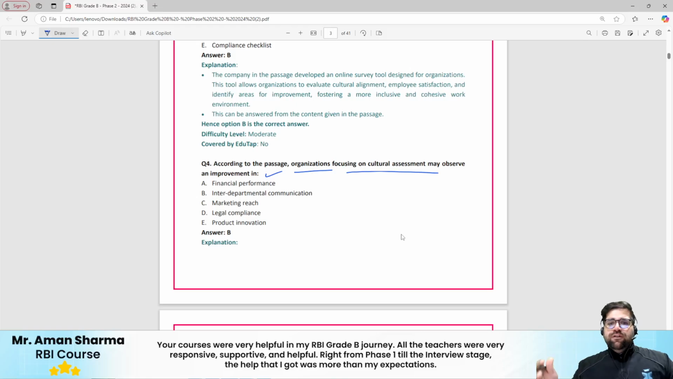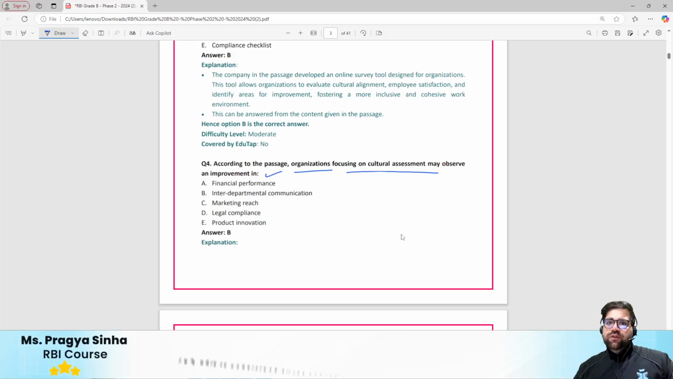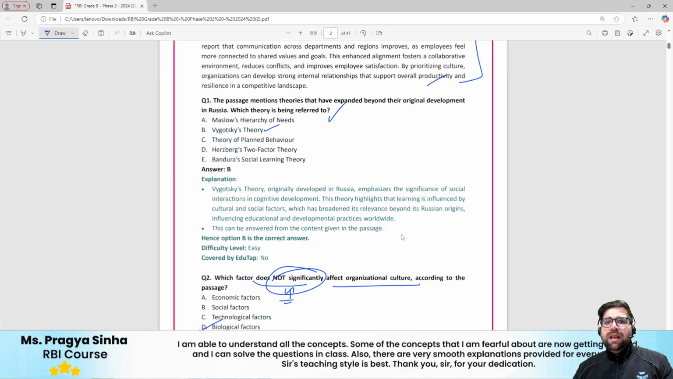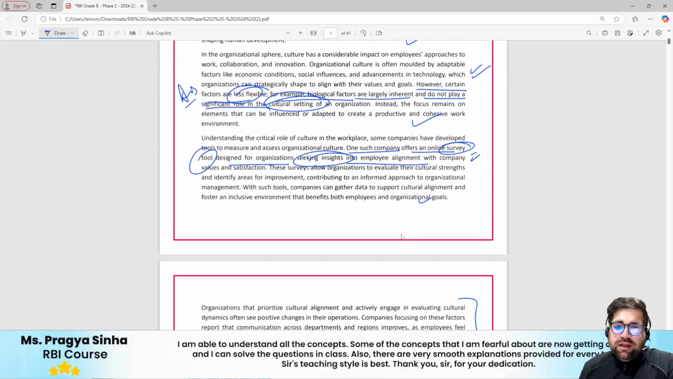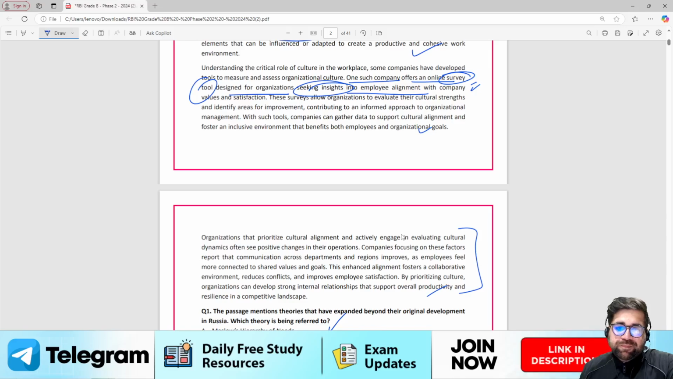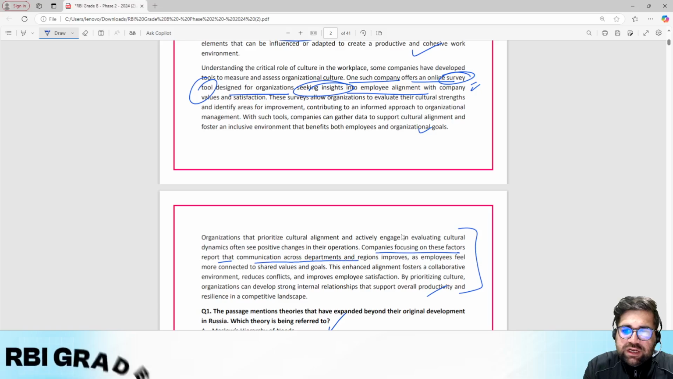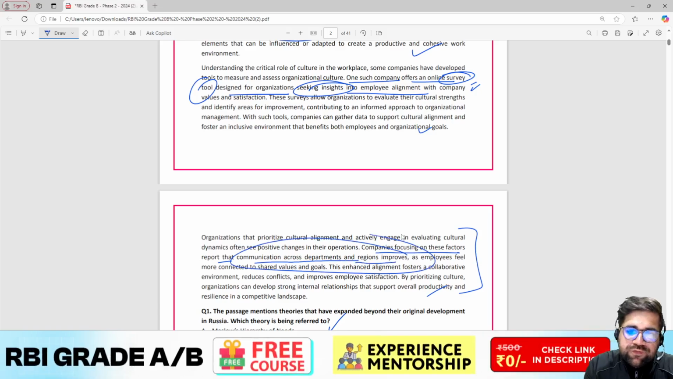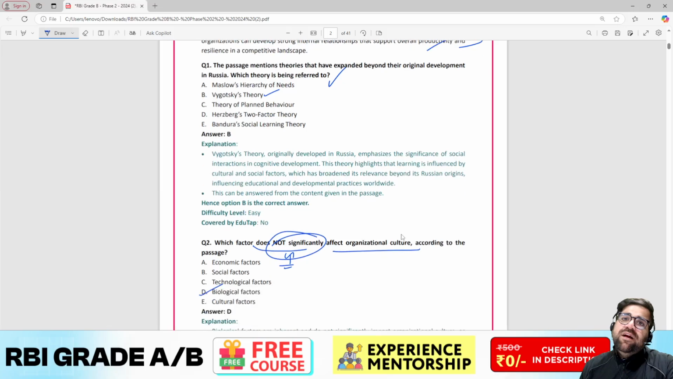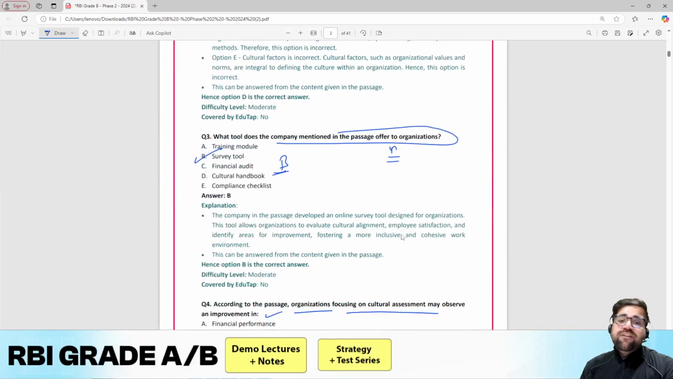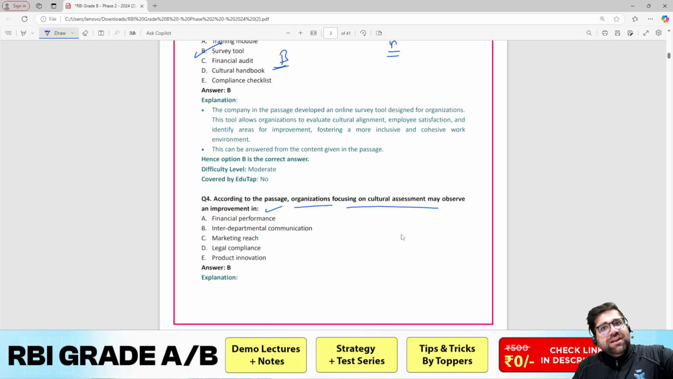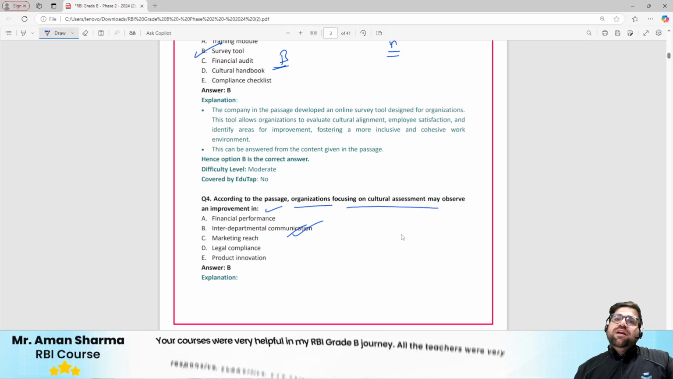If you observe the passage, you will come to know that if you apply the principle of organizational cultures, the passage mentions that there will be focusing on these factors, reports that communication across department and region improves. So your interdepartmental communication will surely improve if you follow the principles which are mentioned in the passage. So right now the answer over here will be interdepartmental communication.